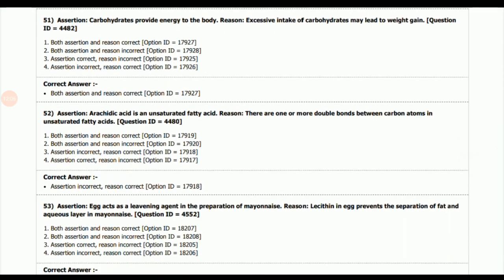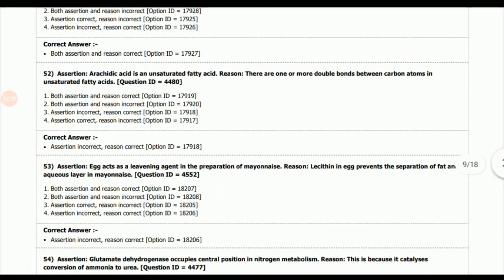Next question, assertion says arachidonic acid is an unsaturated fatty acid. Reason is there are one or more double bonds between carbon atoms in unsaturated fatty acids. So the assertion is incorrect as arachidonic acid is not an unsaturated fatty acid, but the statement given in reason is correct.